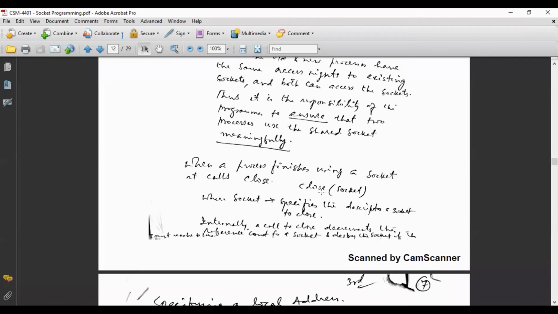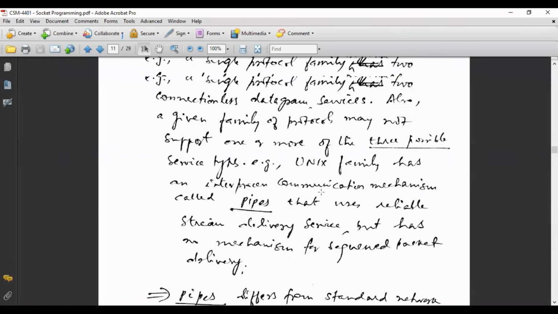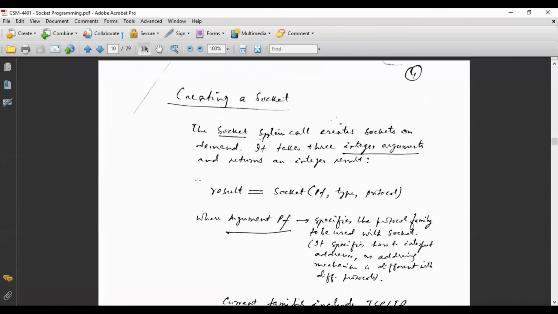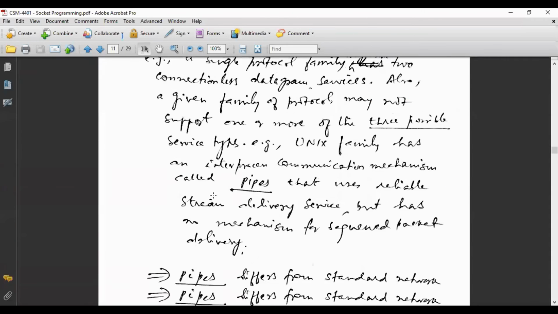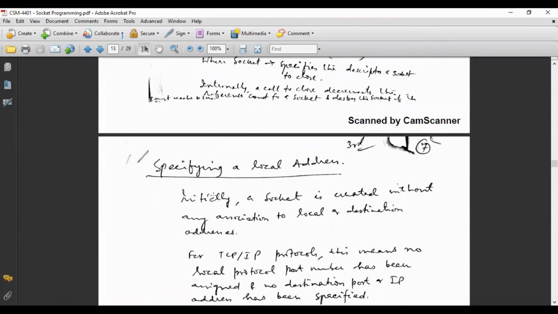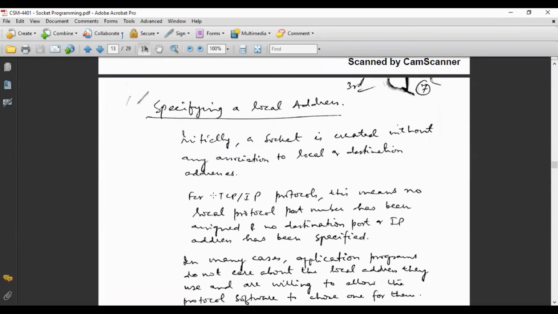So how to close the socket? There is a simple system call, close, with one parameter: the socket number, the socket descriptor. I had told you that whenever you create a socket, a descriptor is returned. Say for example it is 10. Then simply close 10, and socket number 10 will be closed. Or you can simply write close result. If you remember, I kept that number in the result variable. You see here, result. So close result, that 10 or 20, whatever number was stored here, and that socket will be closed. So this is how you can create a socket and how you can close the socket.